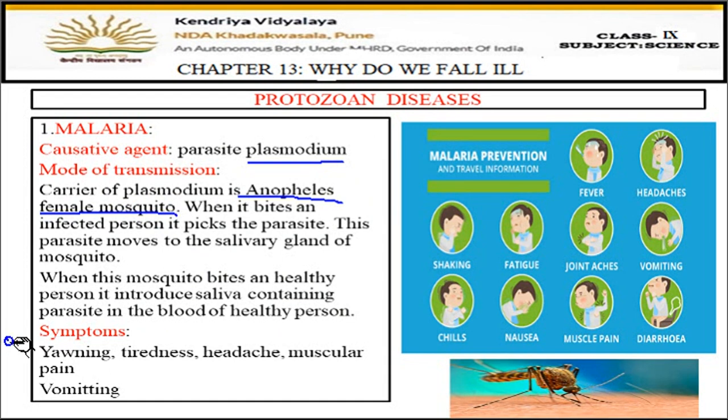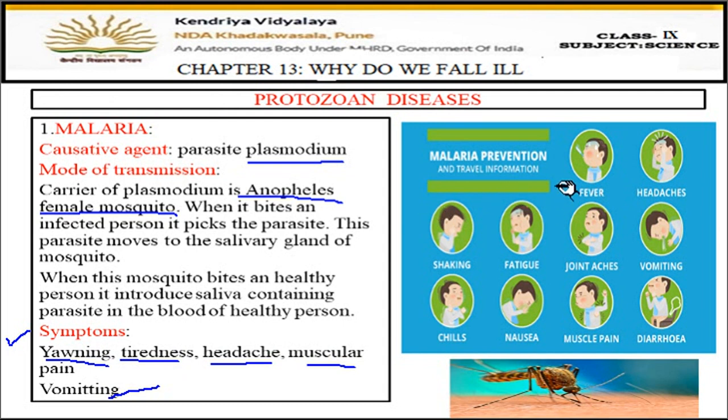Now let us discuss what the symptoms are. So yawning, first of all yawning, feeling tiredness, then headache, then pain in the muscles, vomiting. These are some of the symptoms of malaria disease. Okay, and you all know in case of malaria there is fever with chills. Okay, very high fever with chills.